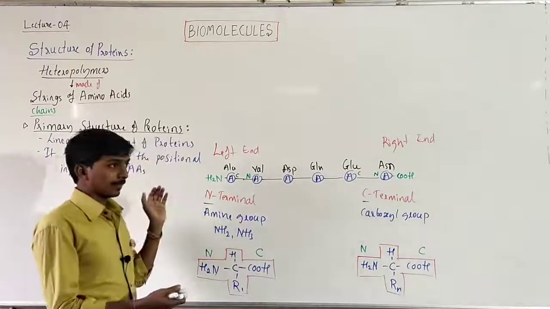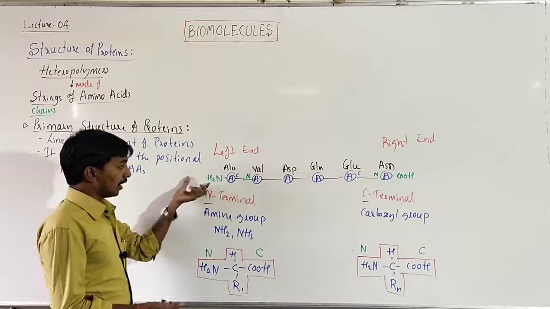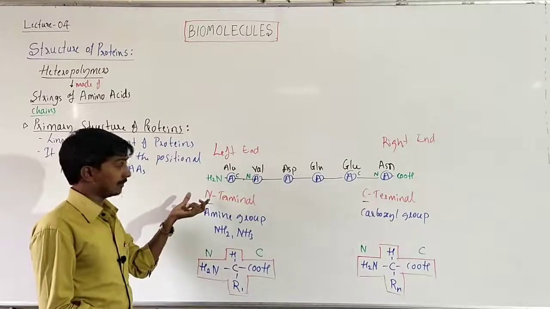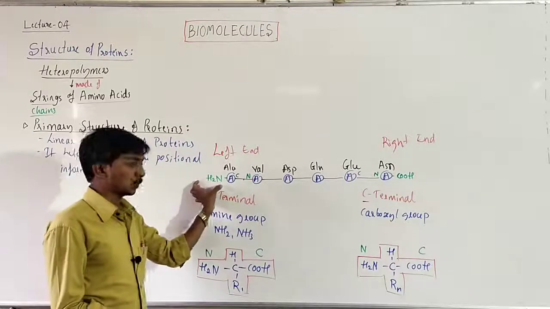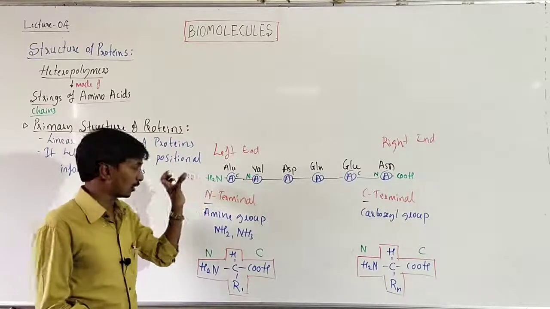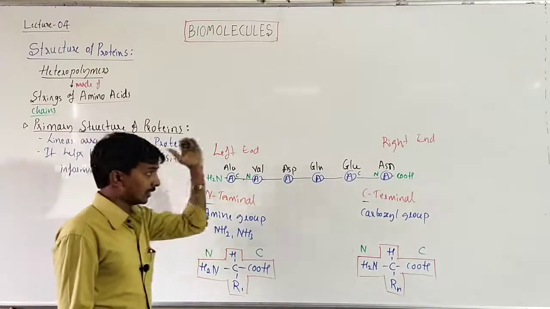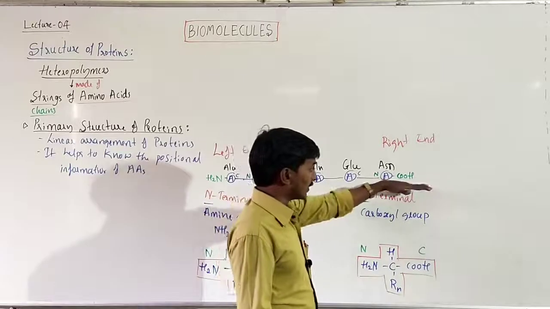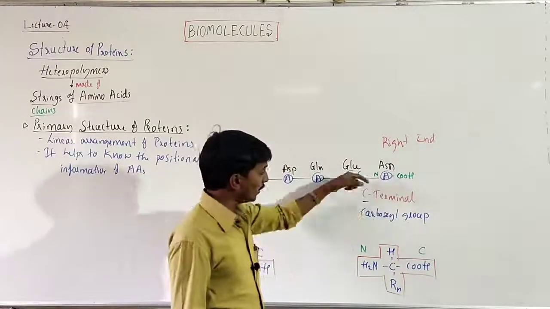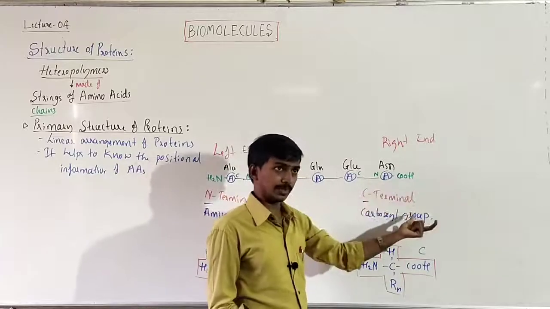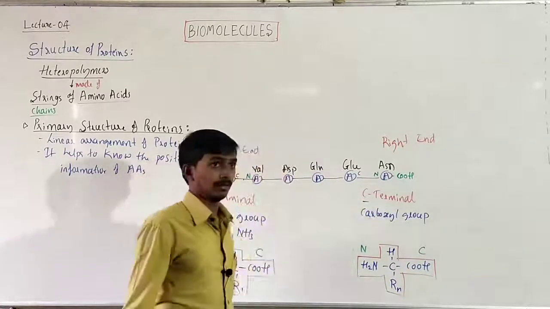Just because the first amino acid has a free amine group, means the amine group of the first amino acid is not bound to any of the functional groups, it is free. Hence this end is called N terminal. Here in this case, the carboxyl group of the last amino acid is not bound to any of the functional groups, it is free. Hence the right end of the protein is called C terminal.